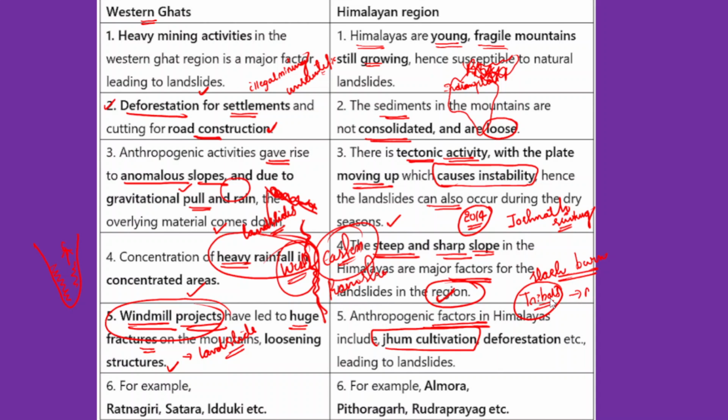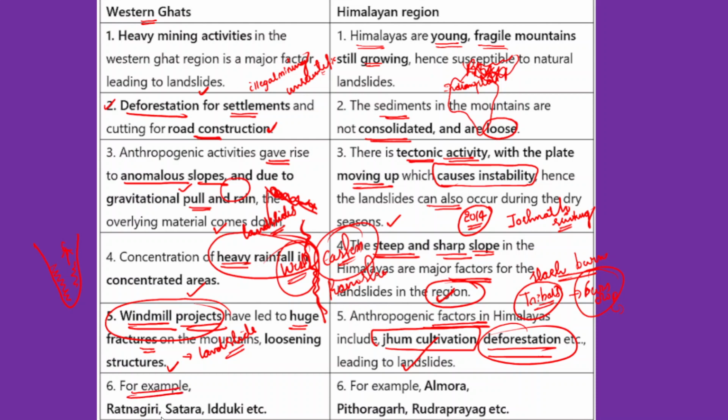Once they have harvested the produce, they just burn the crop and shift to a new area. So this is known as Jhum cultivation or slash and burn cultivation. And because of this, a huge deforestation usually takes place, and that leads to landslides.